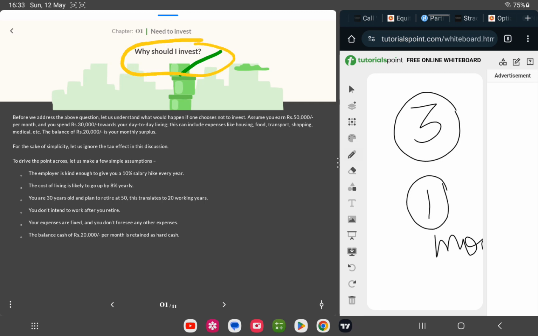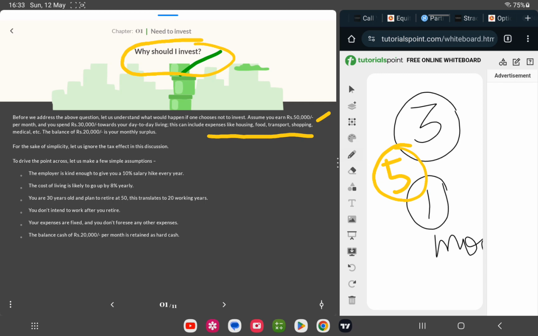Okay, so first one, before we address the above question, let's understand what would happen if one chooses not to invest. Okay, assume you have earned 50,000 rupees per month and you spend 30,000 towards your day-to-day living. This can include expenses like housing, food, transport, shopping, medicals. These are like the 5 basics. Okay, now the balance 20,000 is your monthly surplus, that you are trying to save.